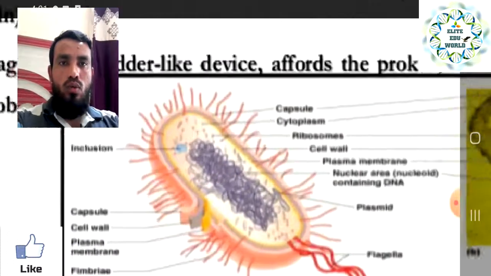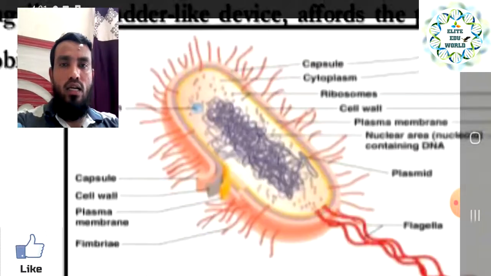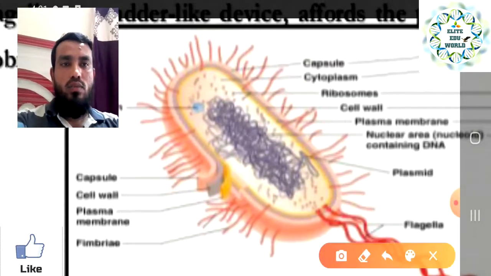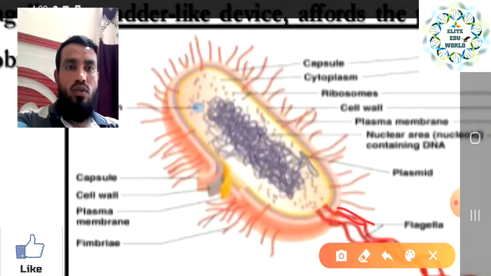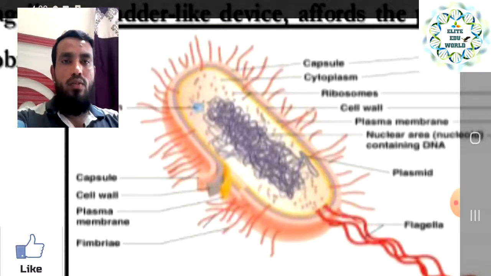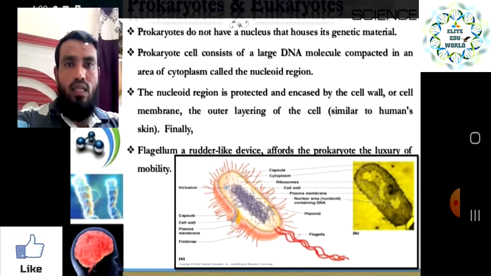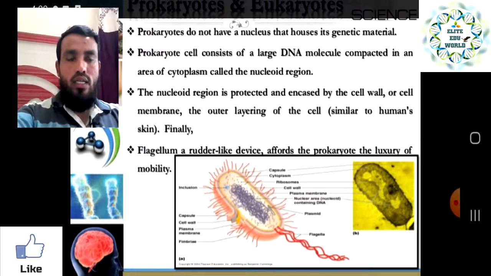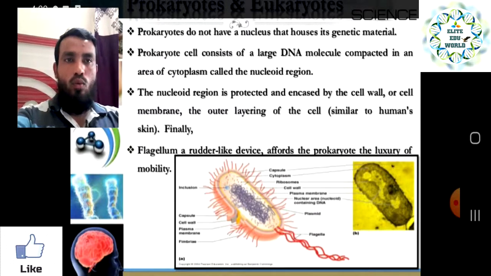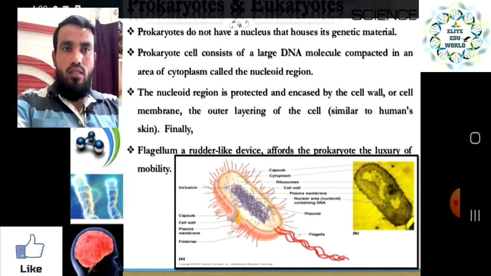This is the outermost hair-like projection you can see, called the flagella, shown in red color. The flagellum is a rudder-like device that helps the movement, making the prokaryotic cell movable.